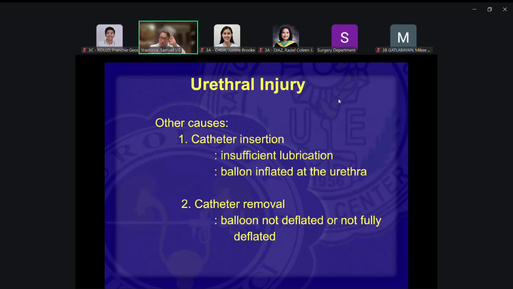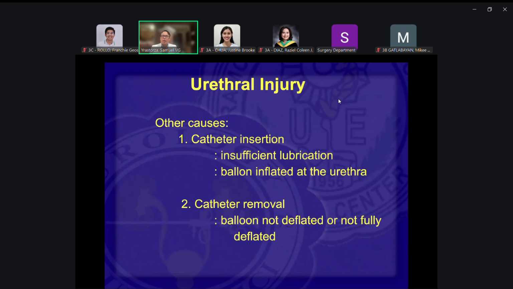So other causes are very common. These are things you need to watch out for. Kaya you cannot take catheter insertion for granted. It could be one of the most common procedures, probably one of the simplest procedures, but it can also be very catastrophic. I think when you were second year, you had a handout on catheter insertion. We made that handout. If you don't have a copy of that, get one from the surgery department. That would be very helpful for you when you get into clerkship, into internship.